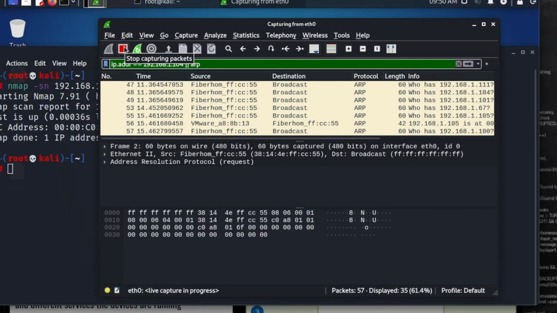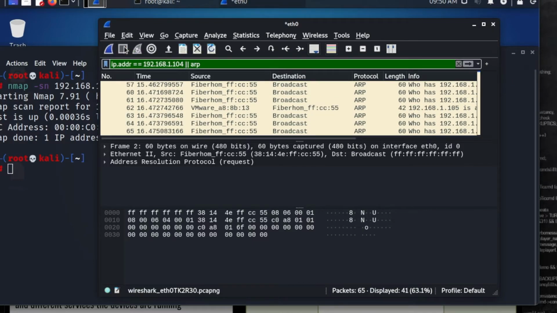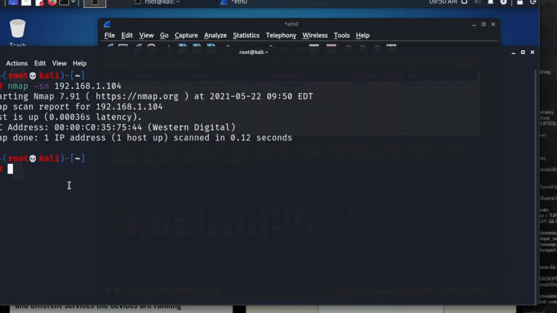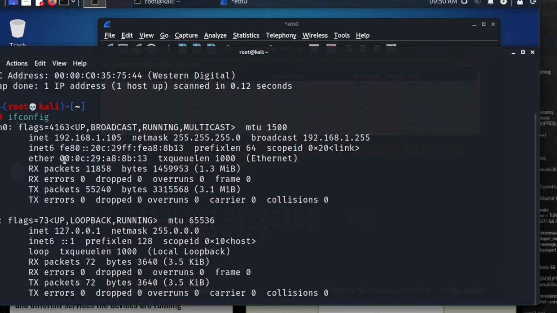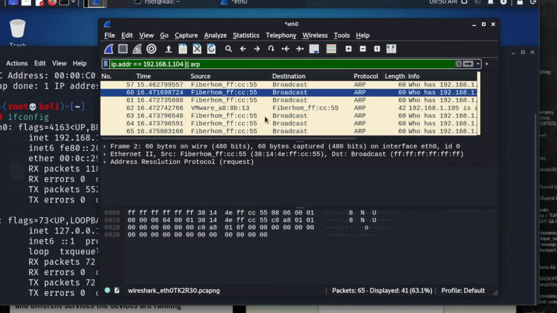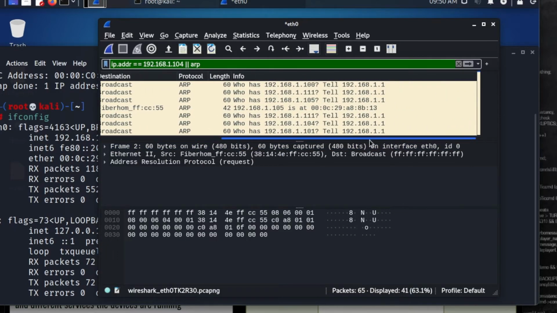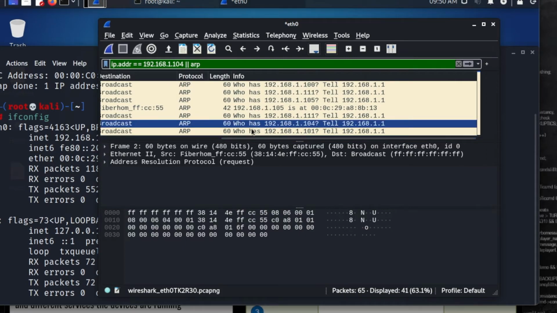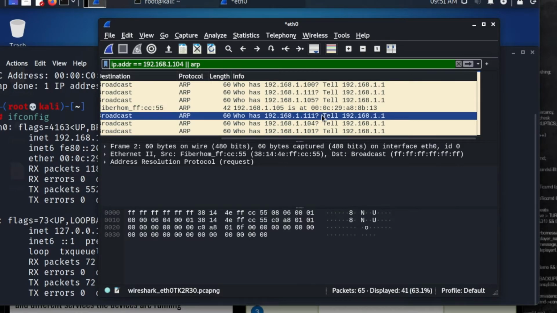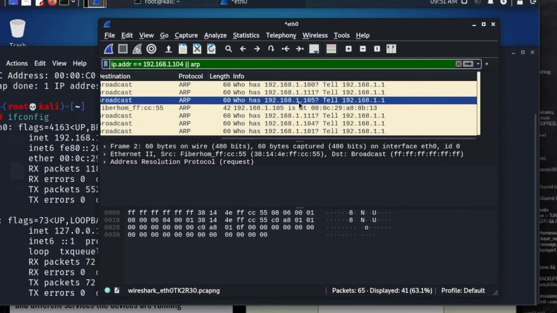Now I'm going to press stop. It's had a bit of time to run, and I'm going to firstly show you the IP of this Kali Linux machine. This is using 105. What we should be looking for is who is IP address 104, and tell that to IP address 105.